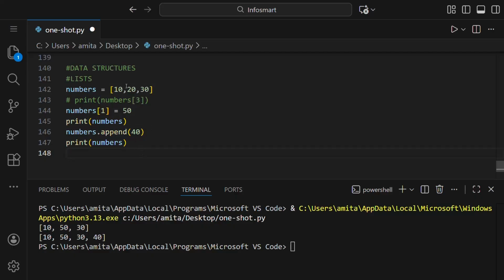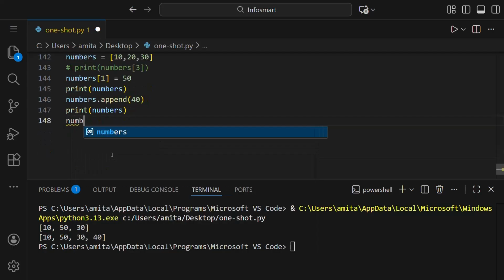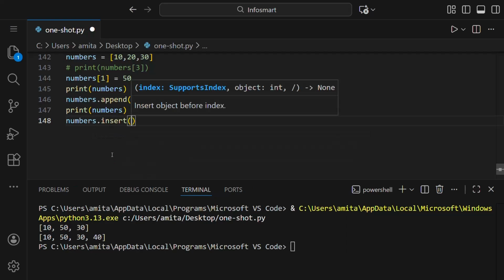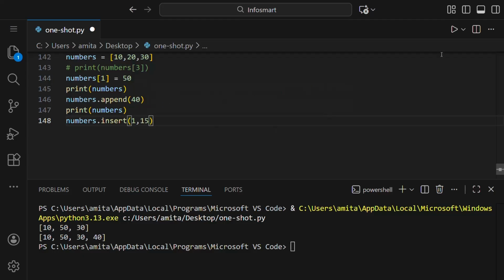If we want to insert it here or maybe here, then what we can do is first write the name of the list, then use the insert method. Inside this we'll give the index, like you can see here, it supports index comma object. So here we'll type the index at which it should be added, and then with a comma we can write like 15. 15 is the element that should be added.